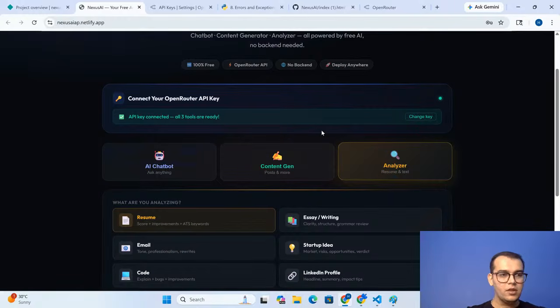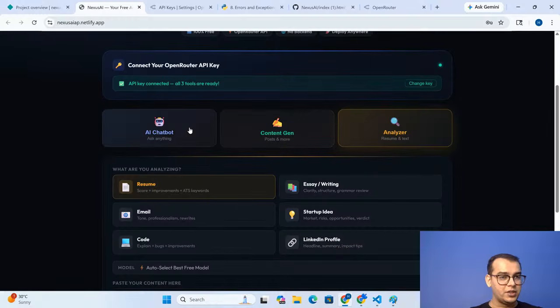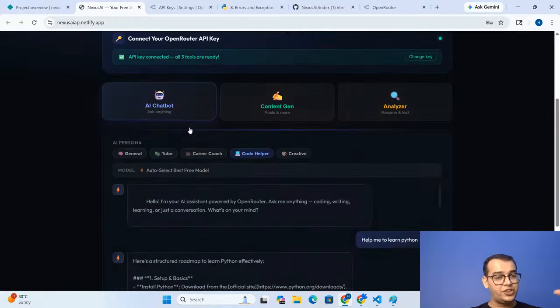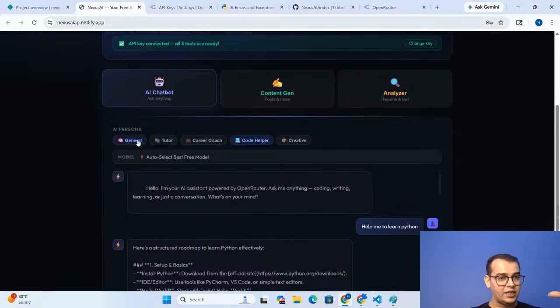Anyone? So we are building a conversational AI with 5 switchable personas. What are the 5 switchable persona tabs? You can see the chatbot is giving you the answer in general form, tutor form, which acts like an online tutor, the career coach, the code helper, and the creativity side as well. So depending upon these 5 personalized modes, you will get the particular response.